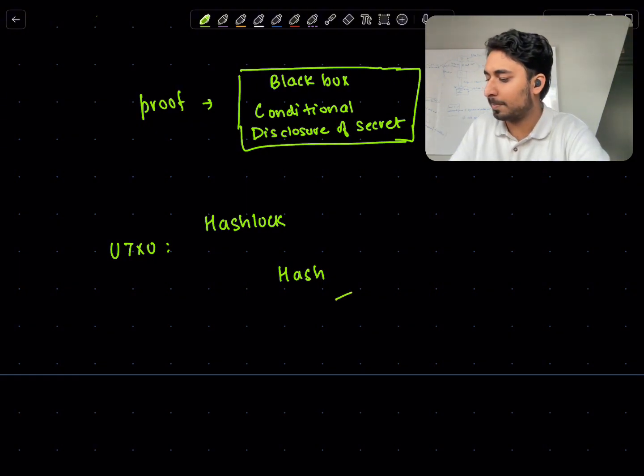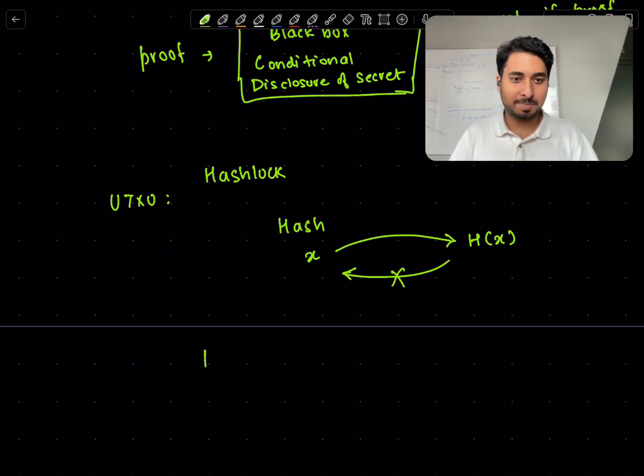So it's very easy to go one way, from x to the hash of x, but it's very difficult to come this way. The only way that Bob can spend this is if the proof is incorrect, right? And they have gone through this black box and obtained the secret. So we can use a hash lock, and the other way is to simply say that the secret is the signing key, right? Then we can just say anybody who can provide a signature corresponding to this particular signing key can spend this Bitcoin. And the only way Bob is ever able to spend it is if they have gone through this black box and got the secret, which is the secret key, and thus they can sign.